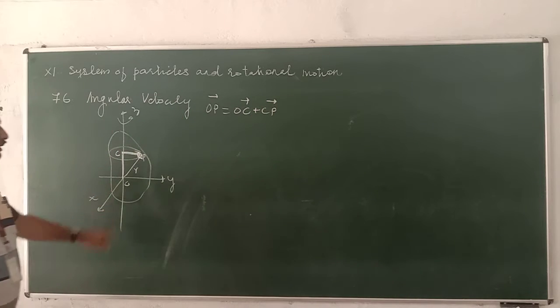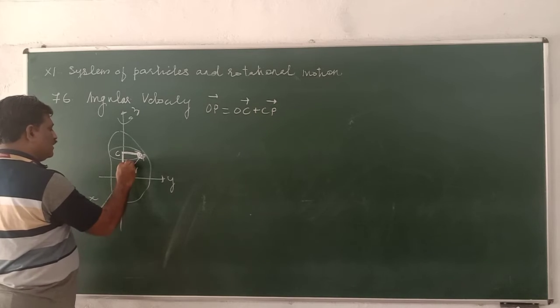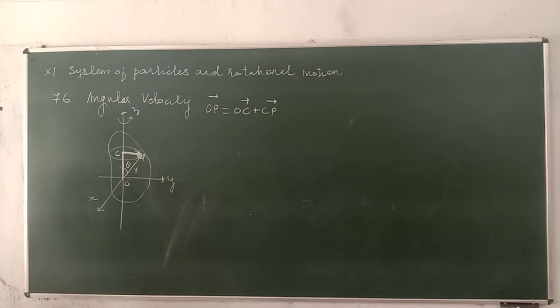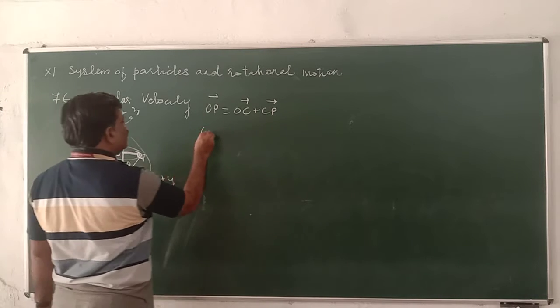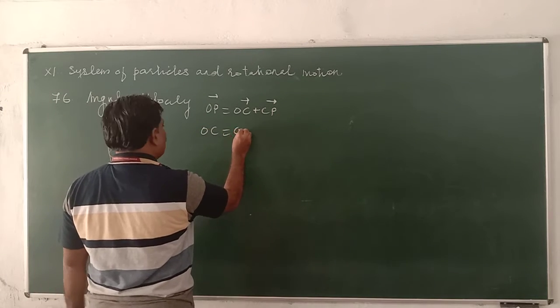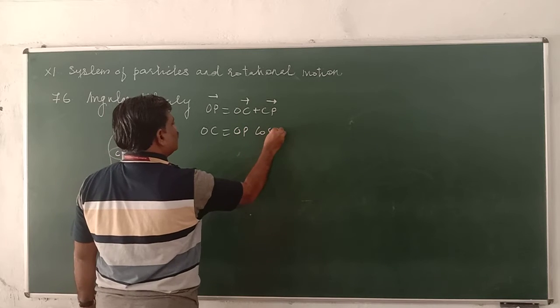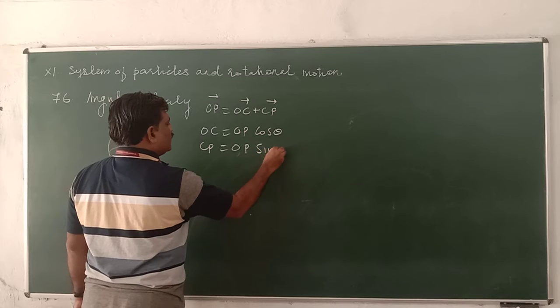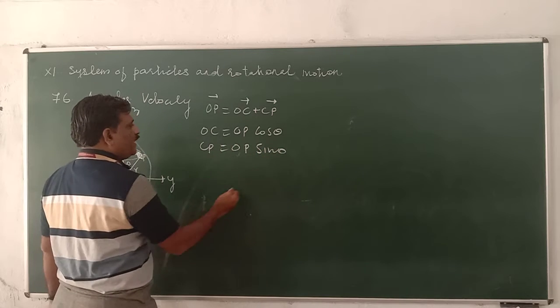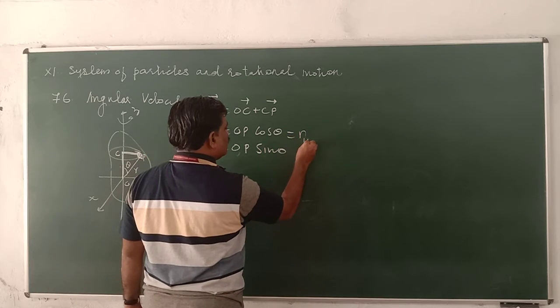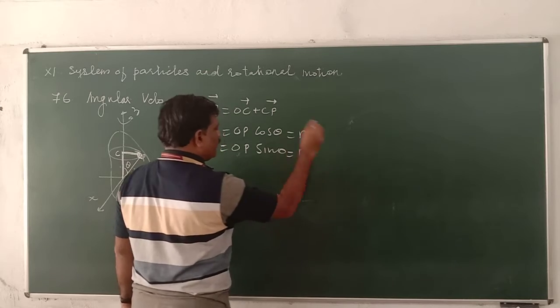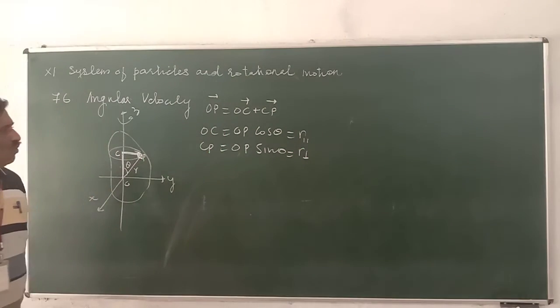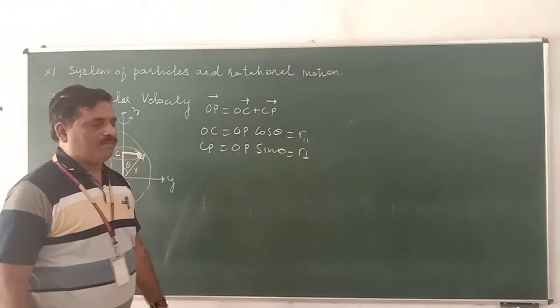If this angle is theta, then OC is equal to OP cos theta, and CP is equal to OP sin theta. So OC is known as the parallel component, while CP is the perpendicular component.